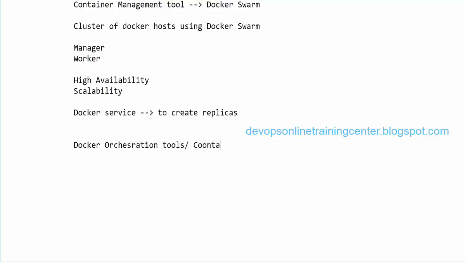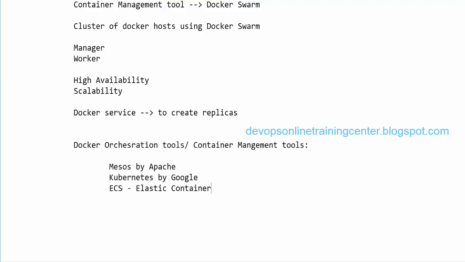Orchestration or container management tools like Mesos by Apache, right? And check if you're on mute, you're not audible. Okay. So Mesos by Apache, Kubernetes by Google, and ECS, Elastic Container Services by AWS. So there are a lot of others.